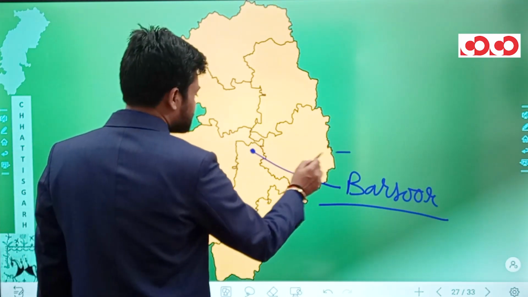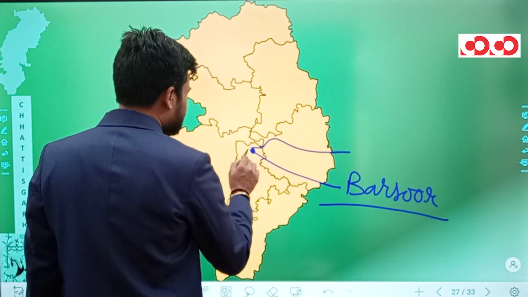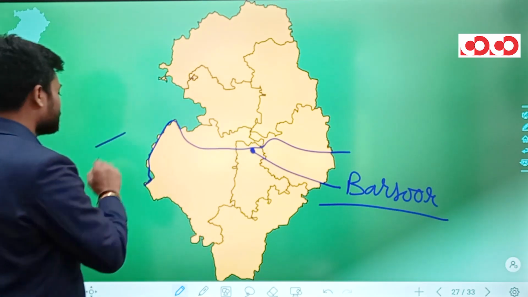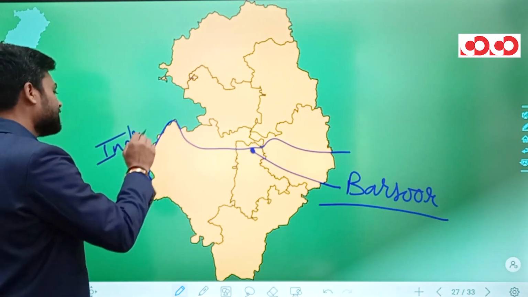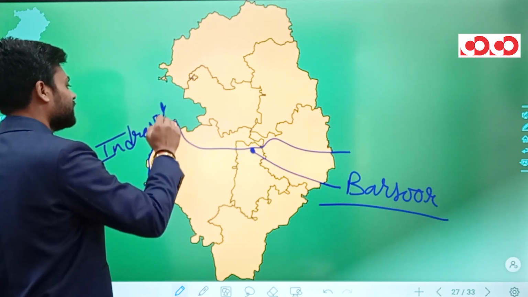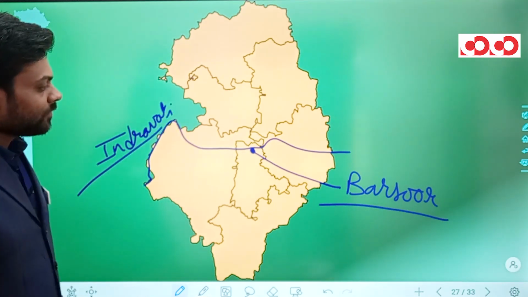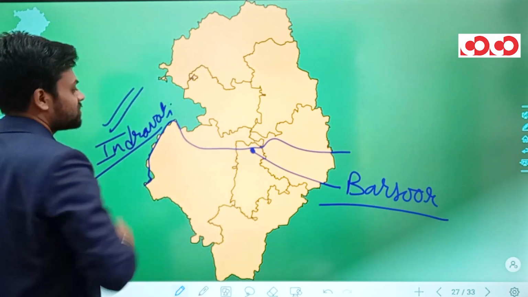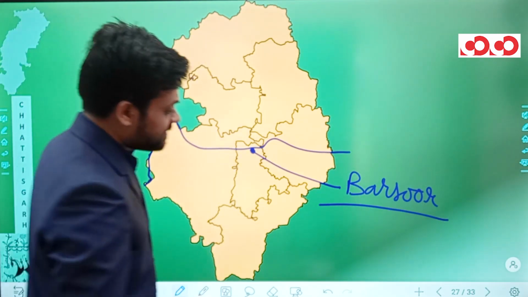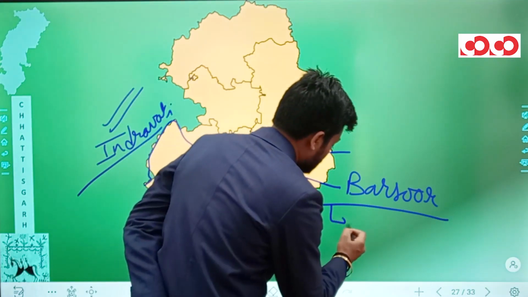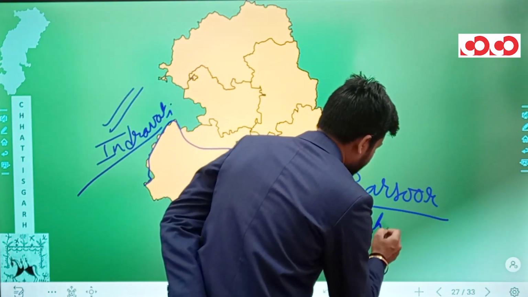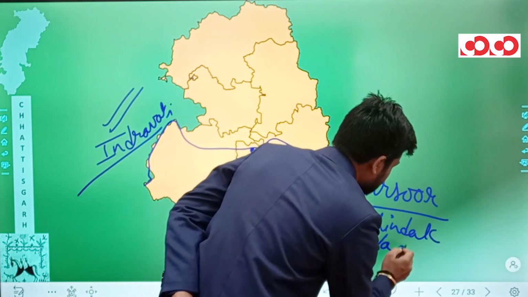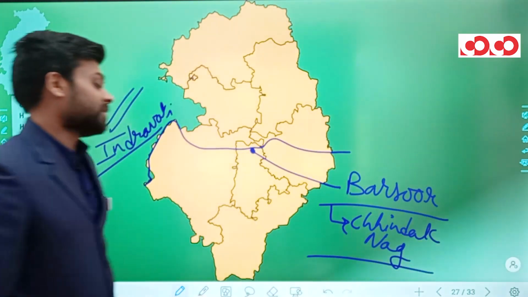And this happens to be situated on the banks of river Indravati. So we have Barsur and it is situated on the banks of river Indravati. This Barsur was capital to the famous Chindak Nag dynasty of Bastar.